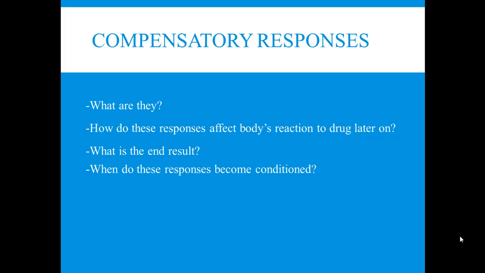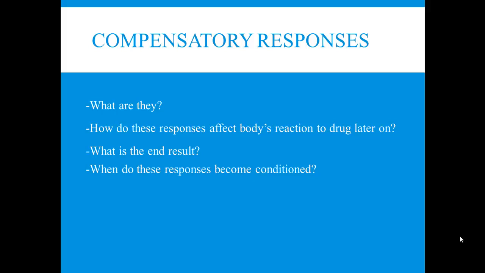How do these compensatory responses affect the body's reaction to the drug later on? Your body makes these responses in an attempt to counteract or compensate for the effects of the drug, so that when the drug is taken again, the body is less susceptible to the effects of the drug, i.e. the effects are diminished or reduced.